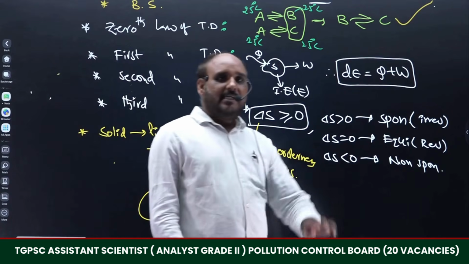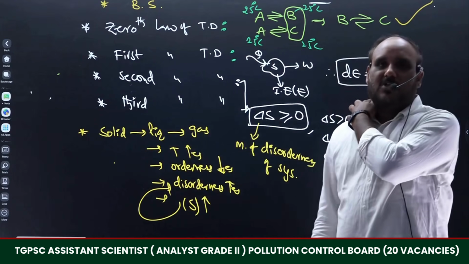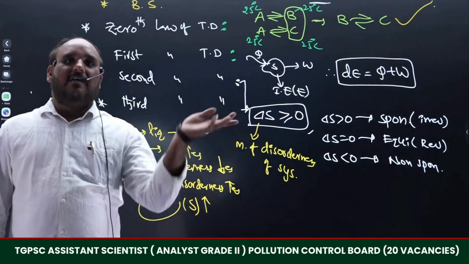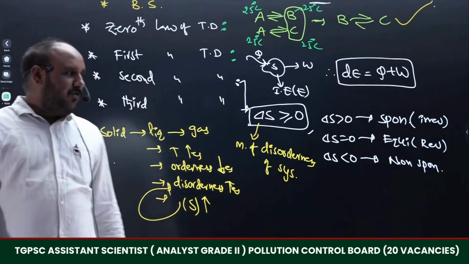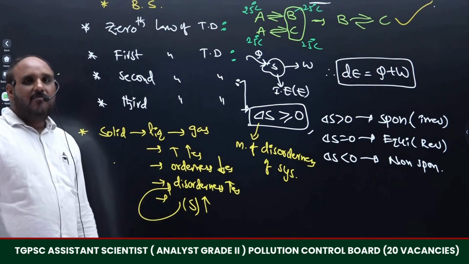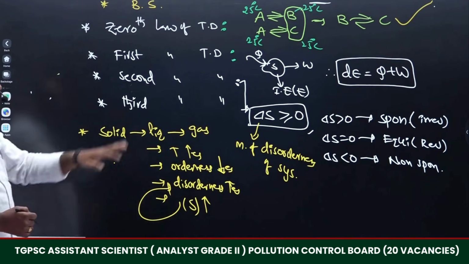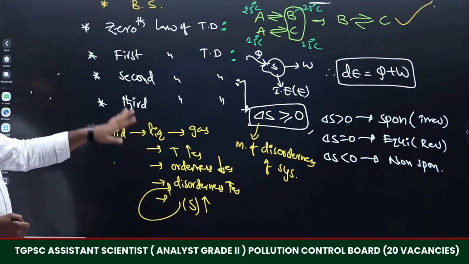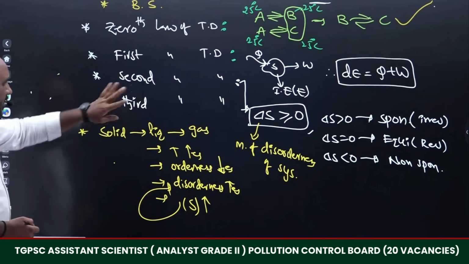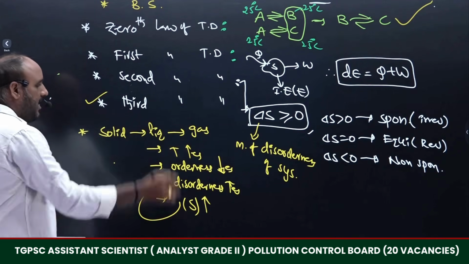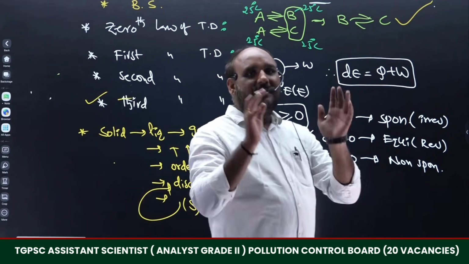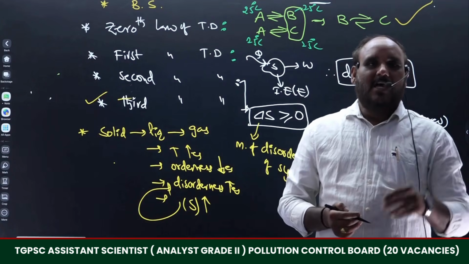So that is explained in the second law of thermodynamics. But entropy is not sufficient to explain all kinds of reactions, as they also depend on temperature. Therefore, by introducing some more new parameters like Gibbs free energy and Helmholtz energy function, whatever the reaction is, whether it is spontaneous or not can be explained with the help of delta G and delta A. Hence entropy has some limitations. Those limitations are addressed in the third law of thermodynamics. We are going to discuss the entire chapter in detail with the help of the basics.